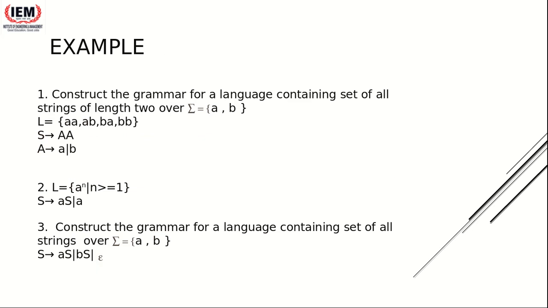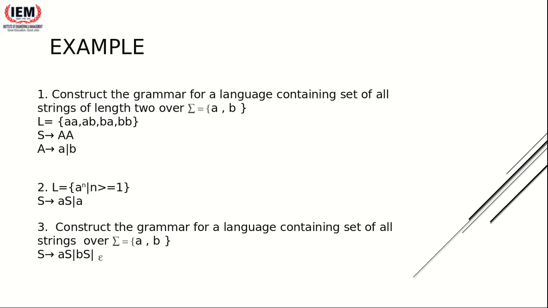Just look at this example. The type of question, or the utility of a grammar, is: construct a grammar for a language containing the set of all strings of length 2 over the alphabet set a, b. This is how a problem is presented to you. You have to construct a grammar for a language with some constraints. The first constraint is that the alphabet set contains a and b, so whatever strings come out of the language can only have a and b, nothing else.